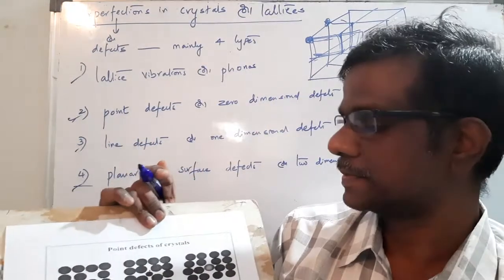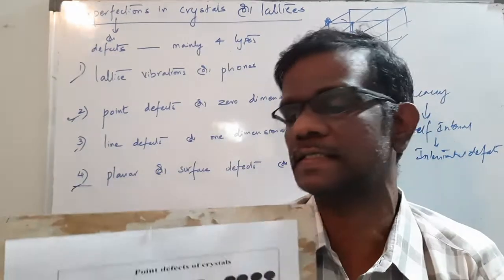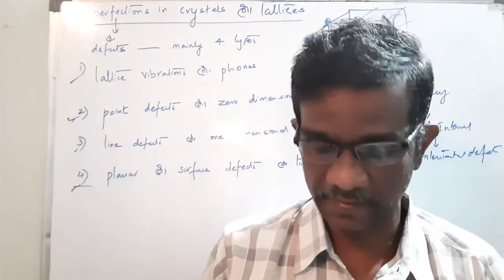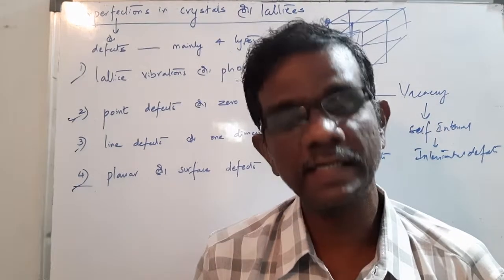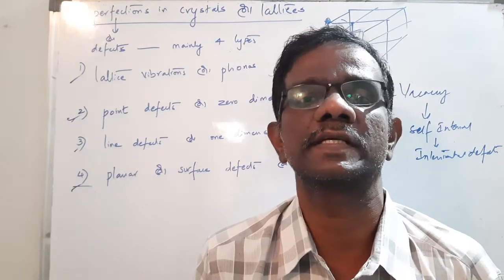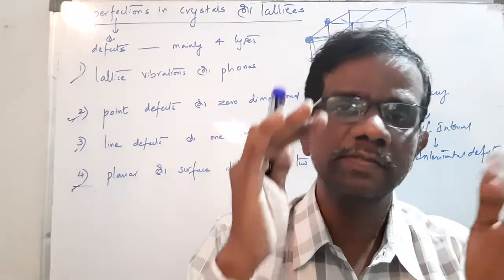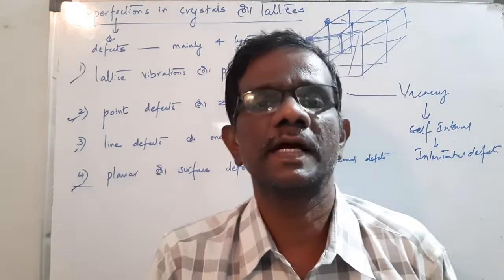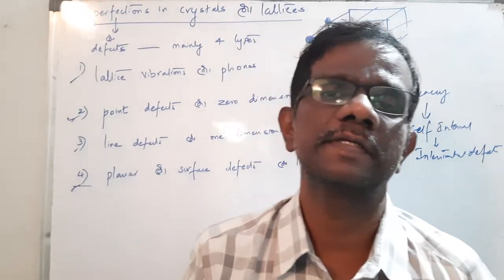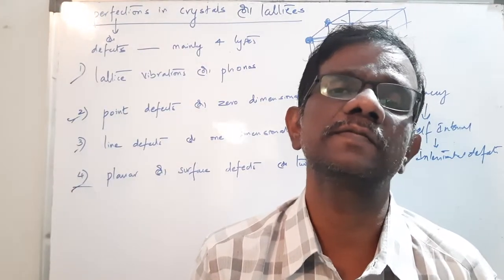Next one, planar defects. In planar or surface defects, we are going to study grain size, grain boundaries, all these things. Okay, don't panic. First go through the metallurgy and materials. I told you in the beginning, it is completely a theoretical subject. If it were thermodynamics, applied thermodynamics, fluid mechanics, hydraulic machinery, or mechanics of solids, those are problematic. Once you study the derivation or definition and go through the problems, the journey will be different. But here it is a total theoretical subject. You have to practice carefully.